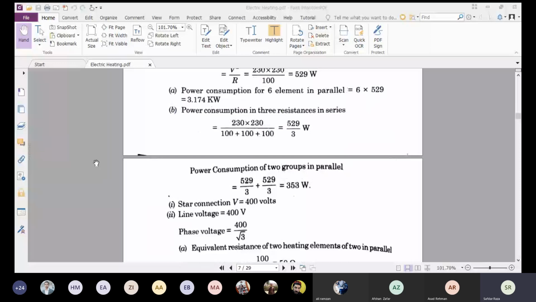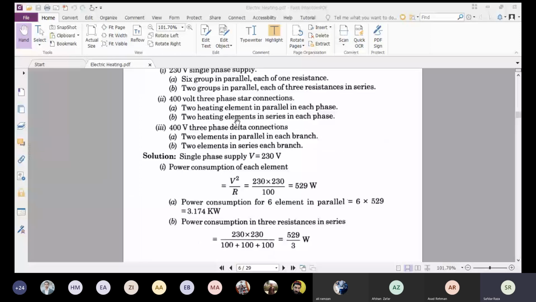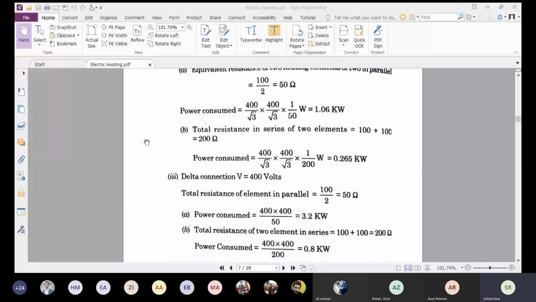Now case 2 part B is 2 heating elements in series in each phase. The total resistance in series of 2 elements is 100 plus 100, so the overall resistance is 200 ohm. And the power consumed is V square by R. In this case, it is equal to 0.265 kW.